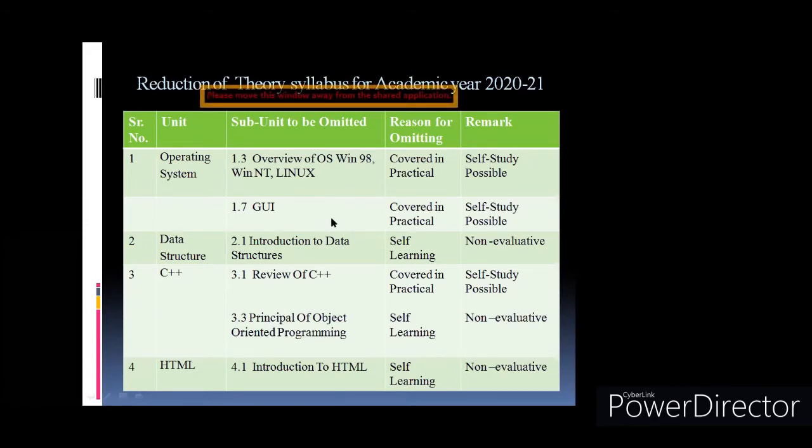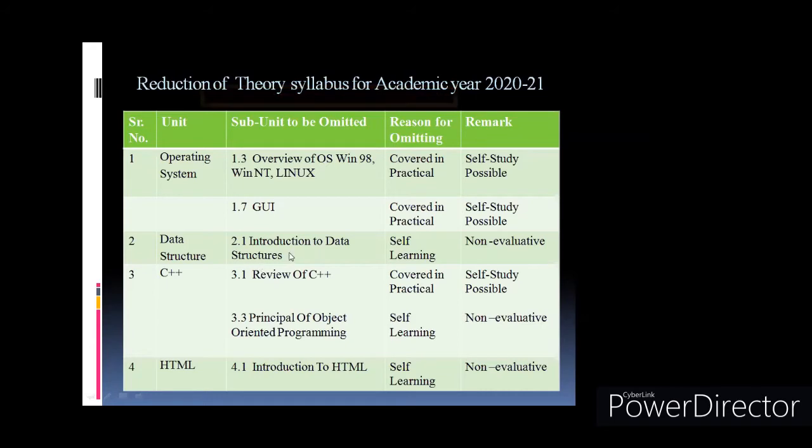topic. Okay, so GUI also, the different like menus, menu bars, then icons, so that details are given, the different windows which we use in case of graphical user interface. So a small description is given about the different icons, menus, menu bars used for GUI, so you can study on your own.